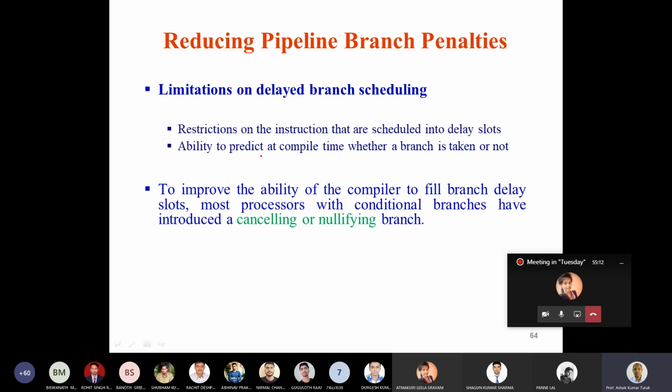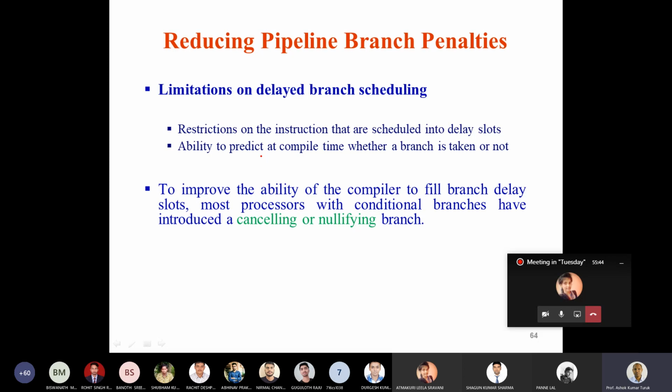Now, to improve the ability of the compiler to fill the branch delay slot: the delay slot is filled by the compiler. It's done only at compile time, not at runtime. So to improve the ability of the compiler to fill the branch delay slot, most processors with conditional branches have introduced something called a cancelling or nullifying branch.